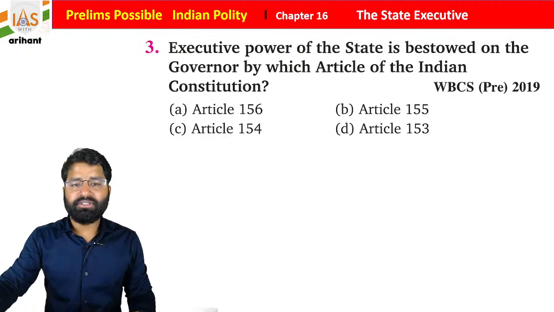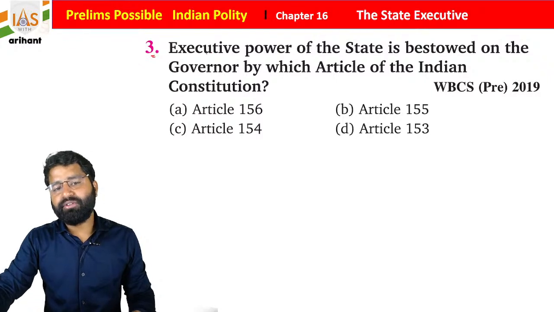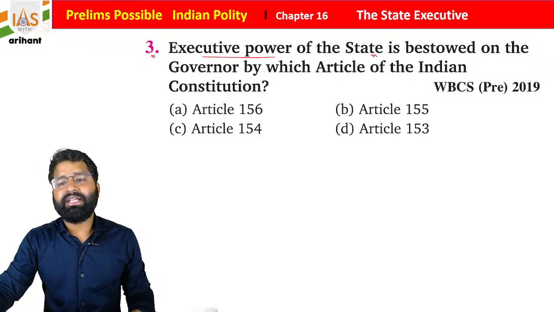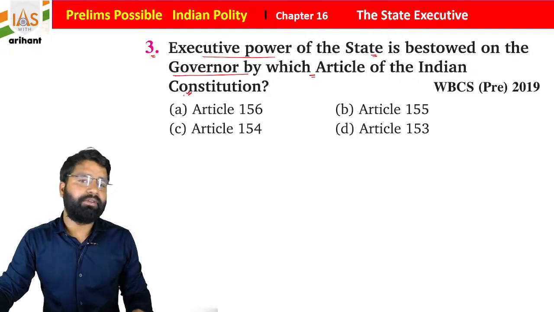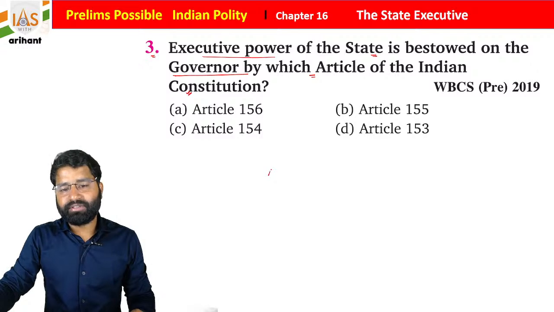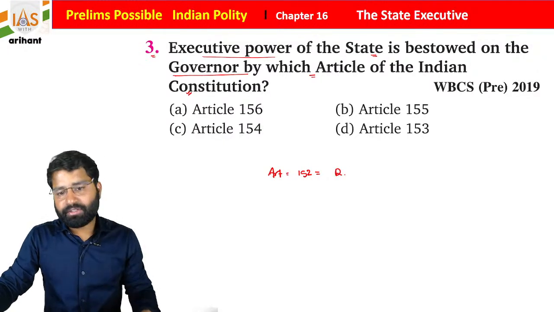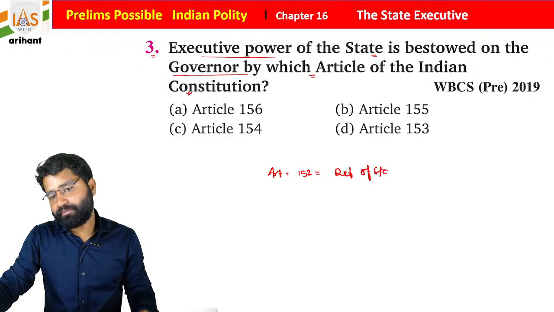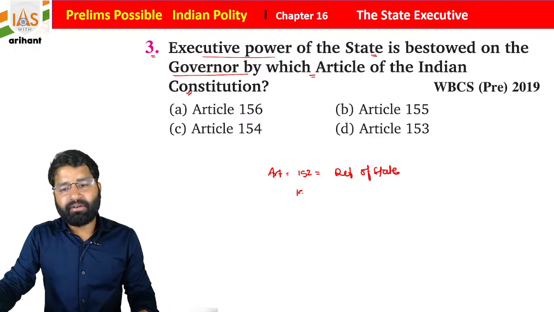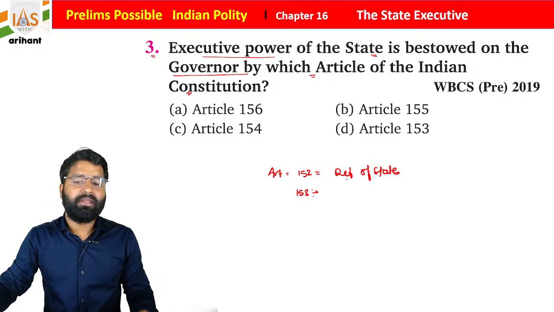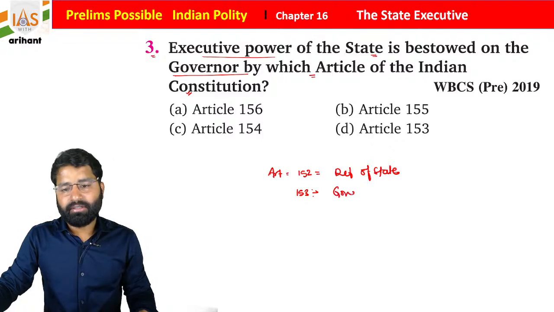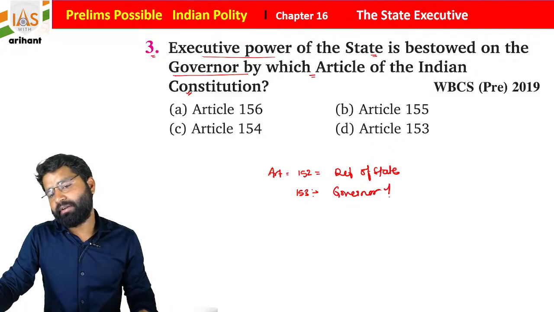Okay everyone, now see question number 3. Executive power of the state is bestowed on the Governor by which of the following articles of the Indian Constitution? So see students, we already discussed the articles. Article 152 mentions the definition of state. Article 153 says there shall be a Governor for a state.